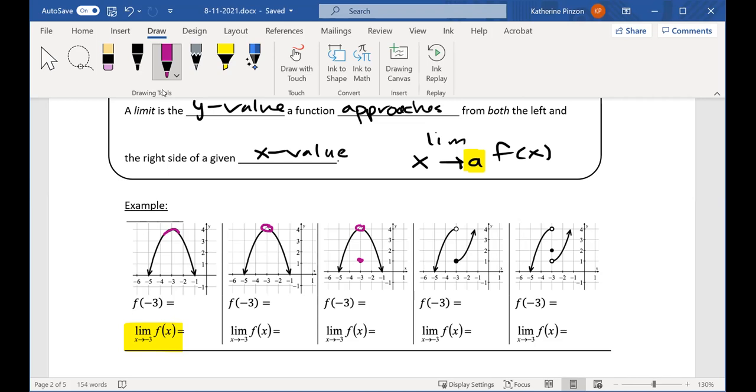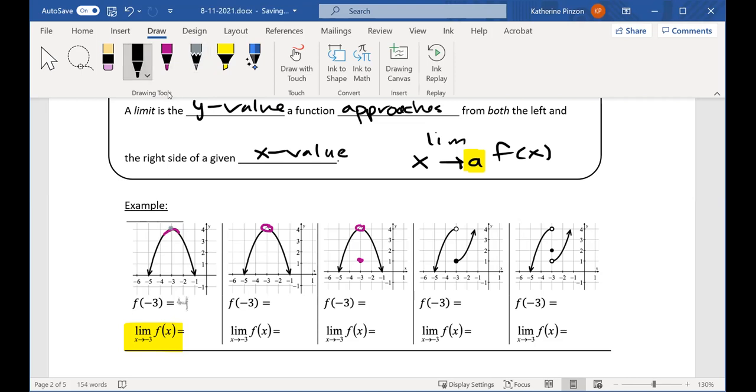Okay, so let's answer this first question. f of -3 for these 3 graphs. -3 is my input, it's my x value. I'm going to go to that x value and look for the y value. So in this first graph where it goes right through and makes a whole parabola, what would you say f of -3 is? 4. Yeah, it's this point right up there. 4.